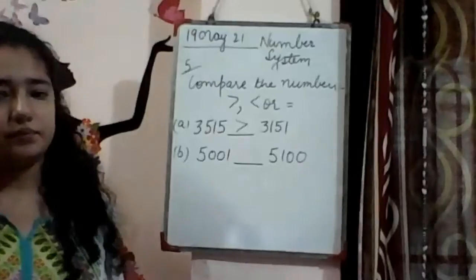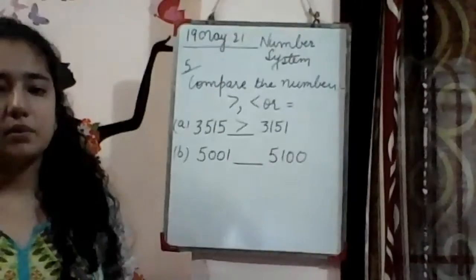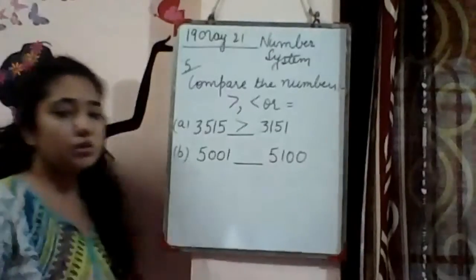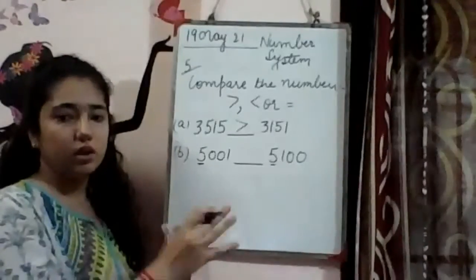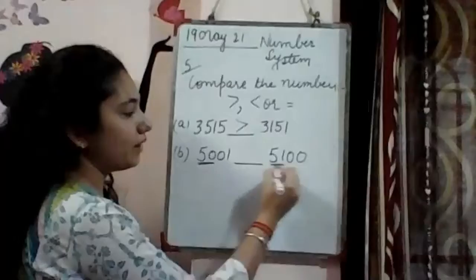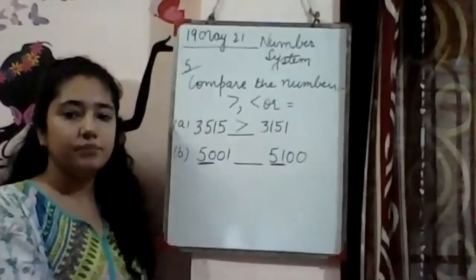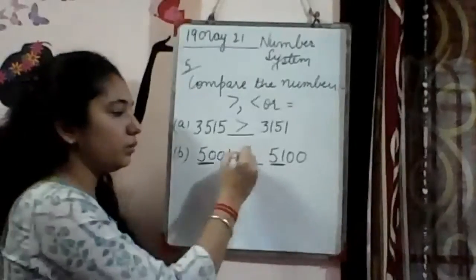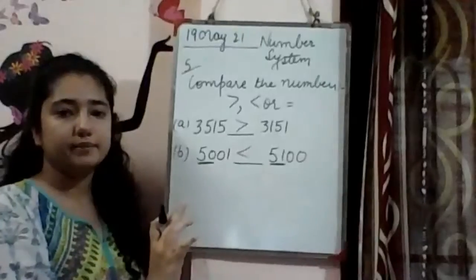Yes, Yakshit, Raj, Kaval, Navya, Simarpreet. That's good. So no one is giving me a wrong answer. Very good. So as you can see, firstly we will compare the first digit. 5, 5. These are equal. Okay? We will move to the next digit. 5, 0 become 50 and 5, 1 become 51. So obviously we will not even reach the later digits. We will see which is bigger. 51 is bigger. So we will keep our sign's mouth open towards 5,100.